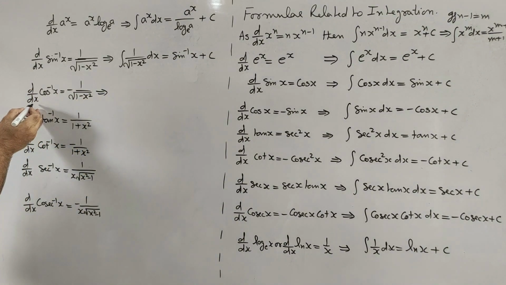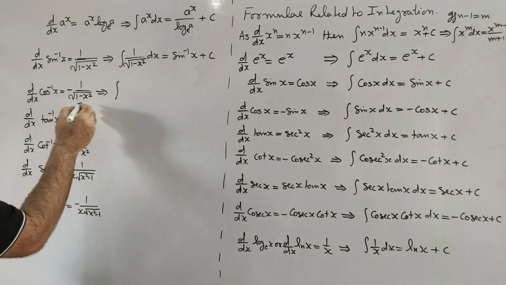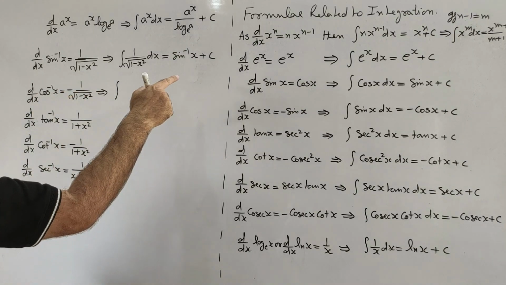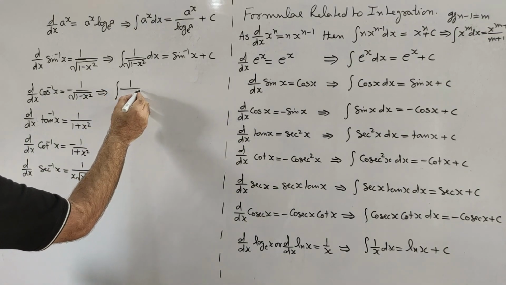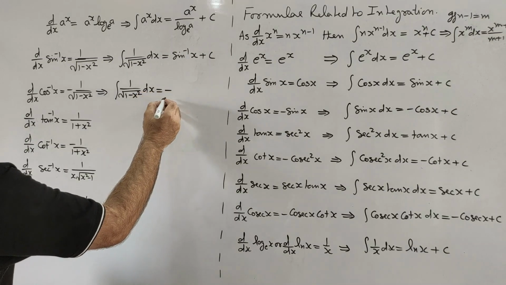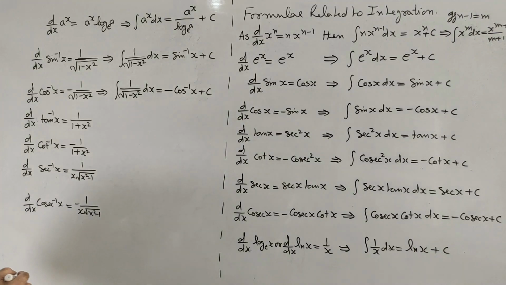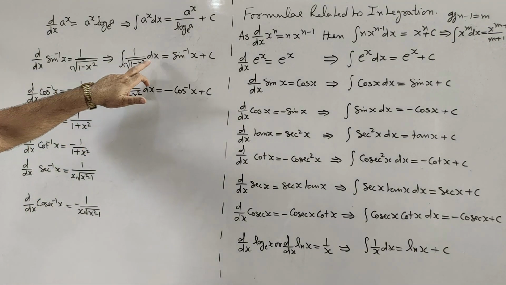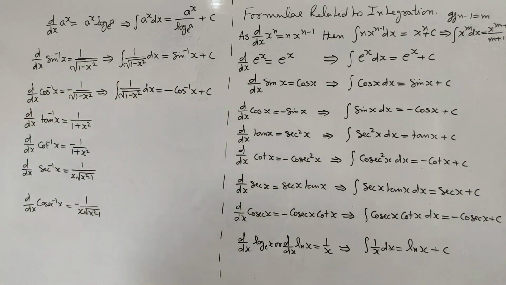Differentiation of cos inverse x with respect to x is minus 1 upon under root 1 minus x square, so taking the minus outside and to the other side, integral 1 upon root 1 minus x square with respect to x is equal to minus cos inverse x plus c. So integration of 1 upon root 1 minus x square with respect to x can be written as sin inverse x or minus cos inverse x.